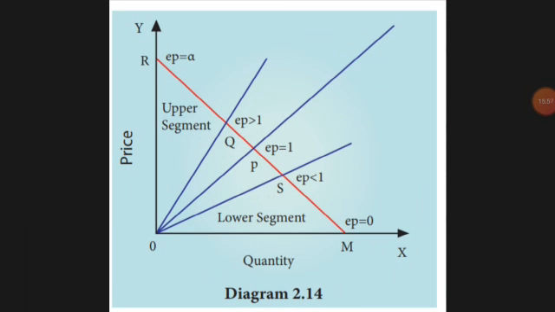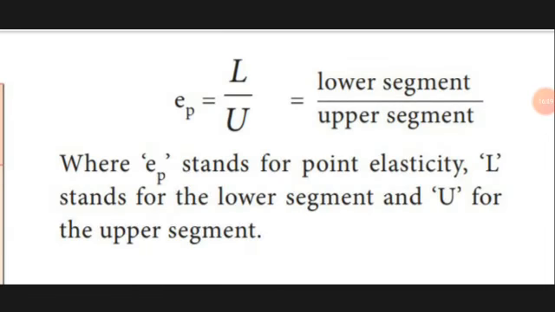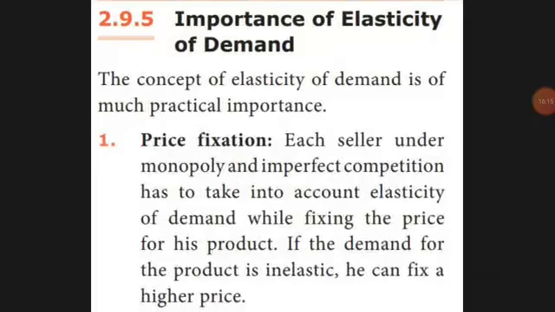Take the good I mentioned, brinjal. If the price keeps increasing, nobody will buy the brinjal, they will go for lady's finger. So the brinjal becomes zero demand. That is where M becomes 0. So the formula is L divided by U, which means lower segment divided by upper segment. L for lower, U for upper.